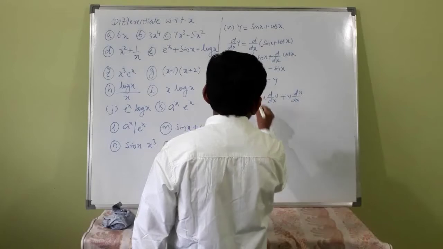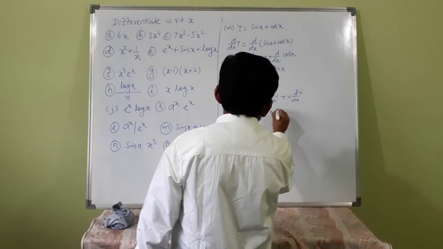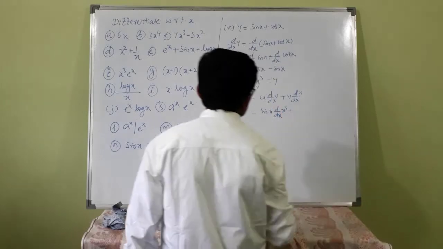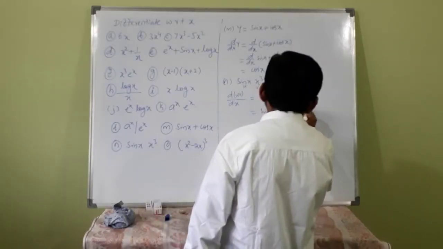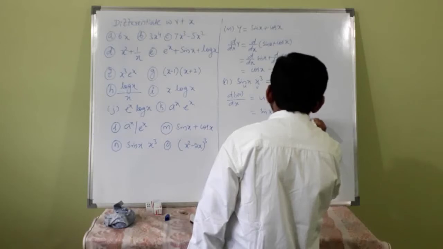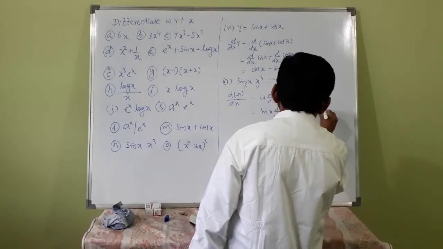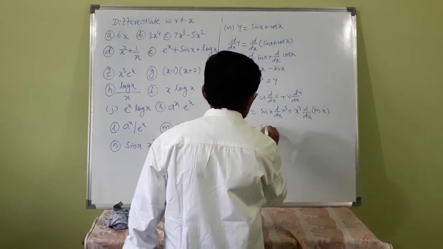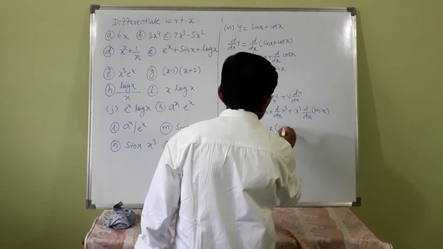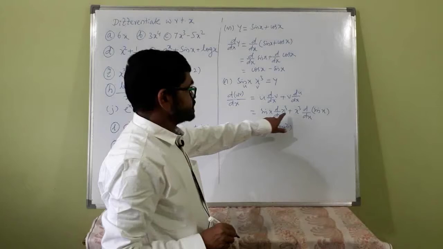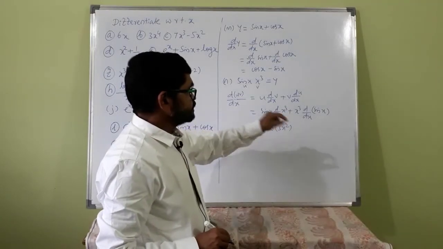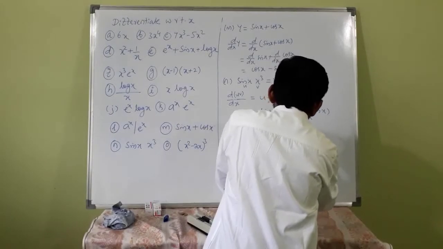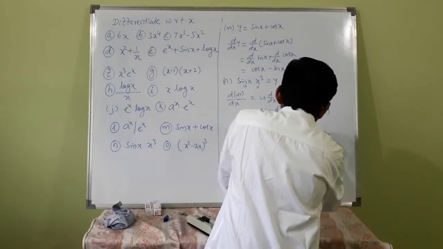So first function is sin x, d by dx of x cube, plus x cube d by dx of sin x, that is sin x into 3x squared, since d by dx of x raised to n is n into x raised to n minus 1, plus x cube cos x.